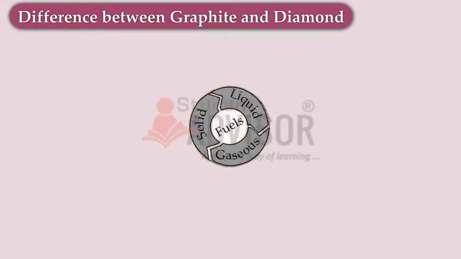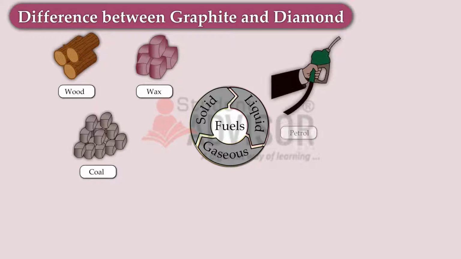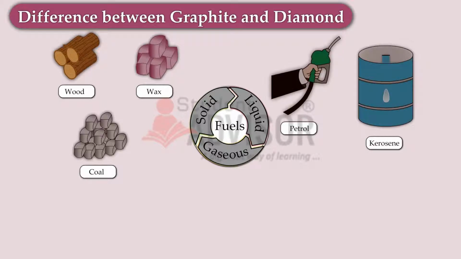Examples of solid fuels are wood, wax, and coal. Examples of liquid fuels are petrol and kerosene. Examples of gaseous fuels are CNG, biogas and LPG.